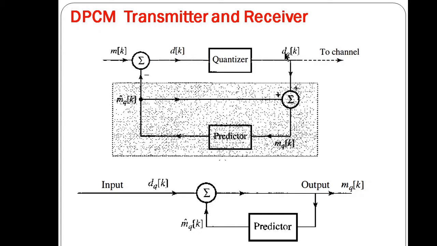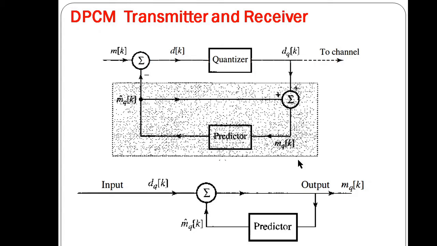So we have this predictor in our feedback path, so that we have the predicted value. These signal values go to this summer, which is the differential, so this takes the difference of the actual signal value mk and the predicted sample value m dash qk, and produces the difference. So this is the transmitter of our DPCM.